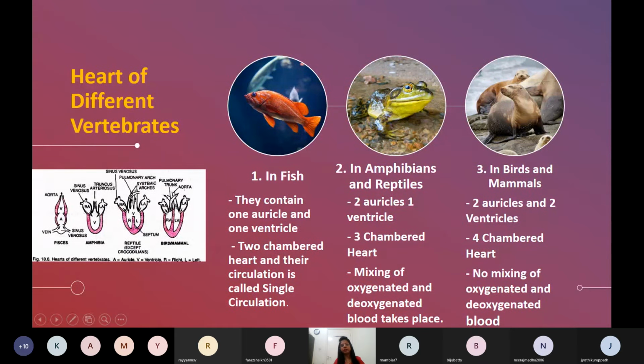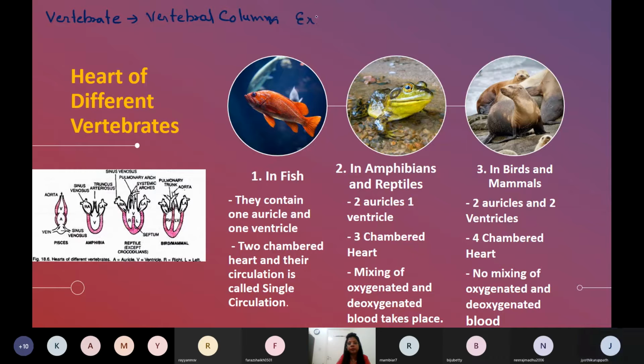Okay, now we will discuss the heart of different vertebrates. Can you tell me what the meaning of vertebrate is? Animals with a backbone, animals having a vertebral column. So can you tell me the name of the animal which has a backbone, a vertebral column?